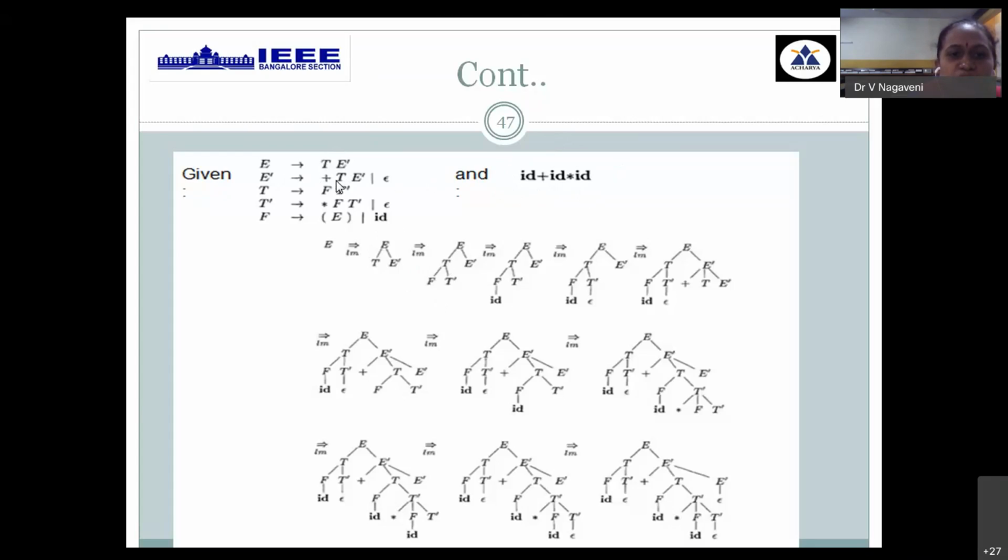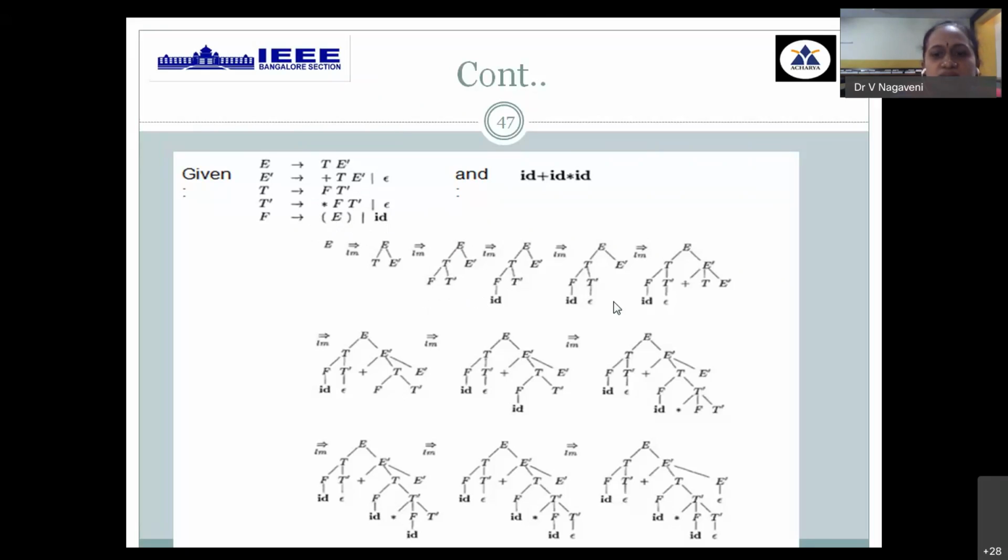T is replaced by what? Before you go for that, how has it been extracted? Here E is replaced by this. Then in our next step T has been expanded to FT dash. Since we are following an LMD, or leftmost derivation, process, out of these two only the leftmost has to be replaced. From T we get FT dash. From F and T dash, I need to process F only. F is replaced by id because I don't want braces.